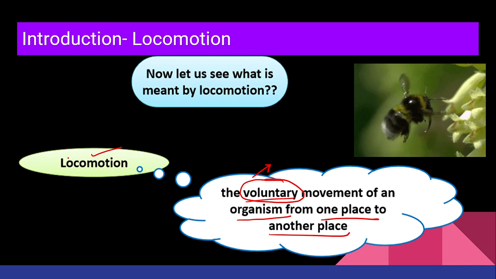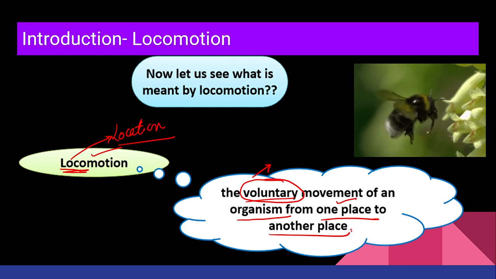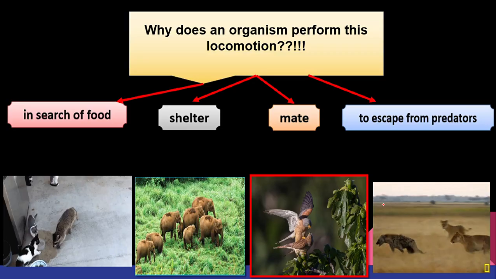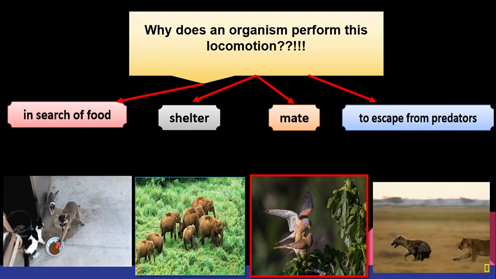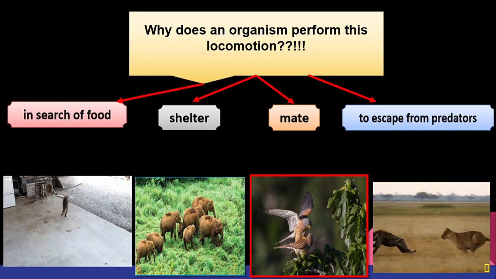How do I remember it? Just remember locomotion, loco is there, na? Locomotion, loco is there, and in location again, lo is there, right? So whenever there is change in the location, that means you are moving from one place to another place, we call it locomotion. Ma'am, still I'm confused. What about the movement? Hang on, we'll study about it.